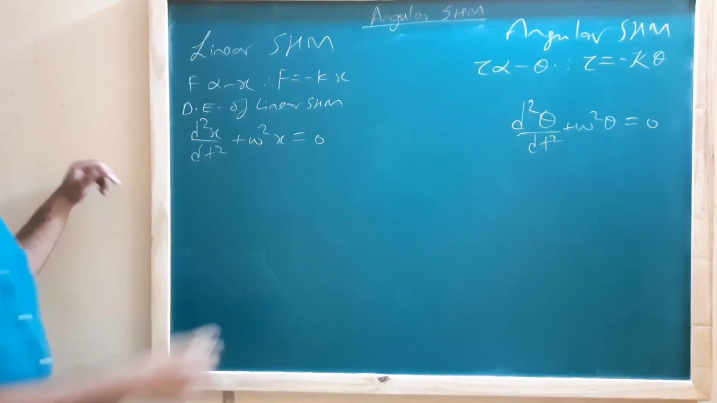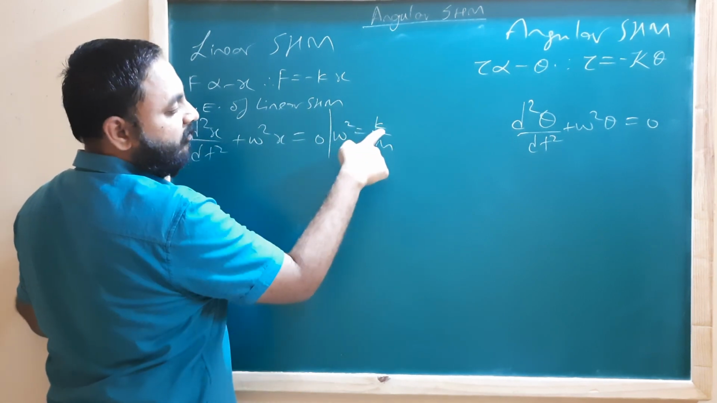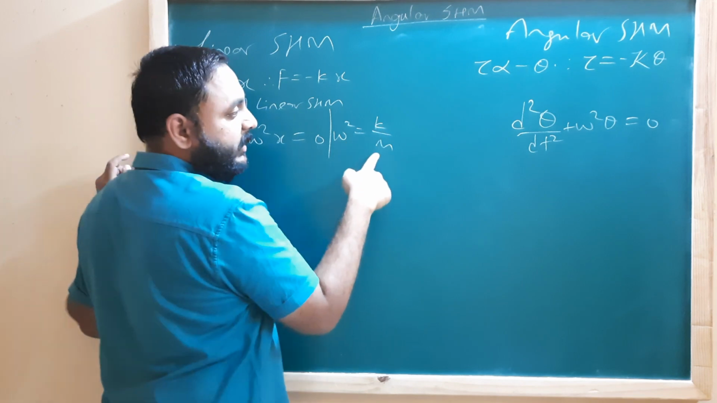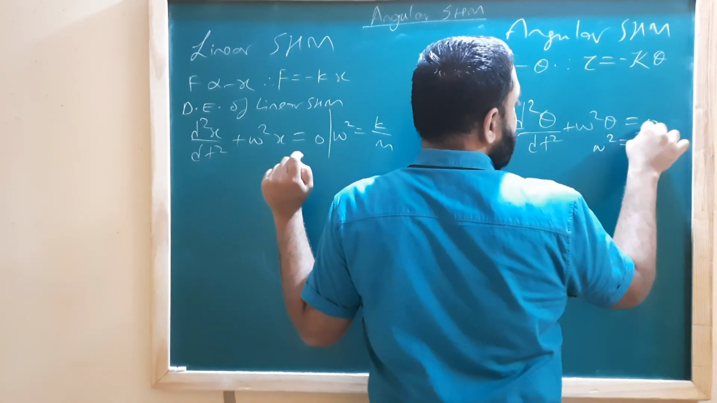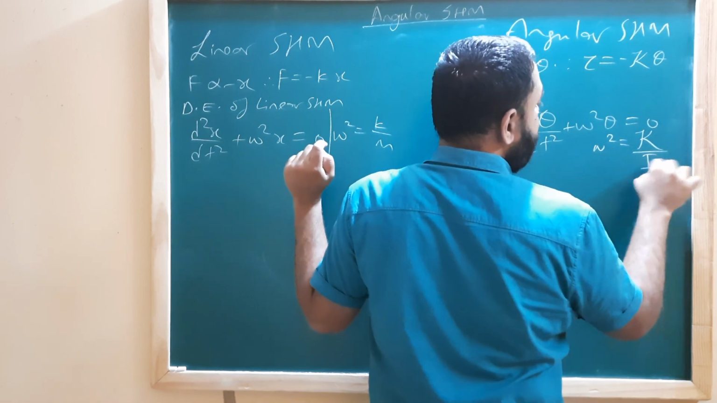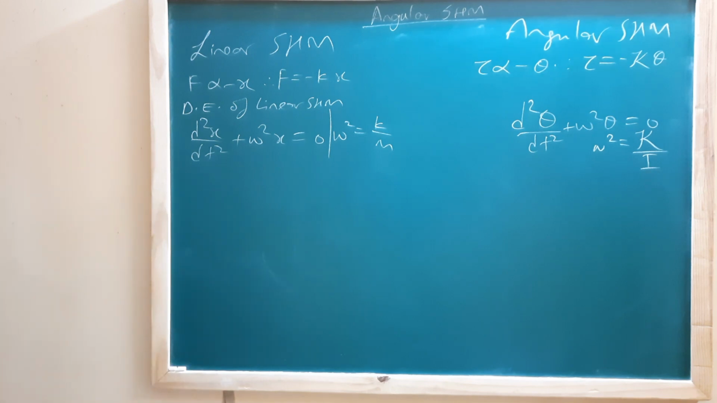Here omega squared was defined as k upon m, where k was the restoring force per unit displacement and m was the mass. Here omega squared will be defined as restoring torque per unit moment of inertia, not per unit mass. That will be per unit moment of inertia.